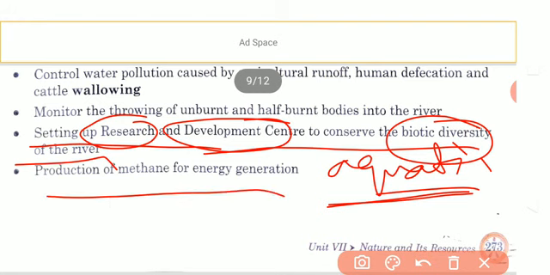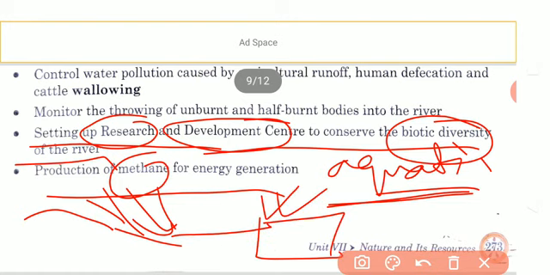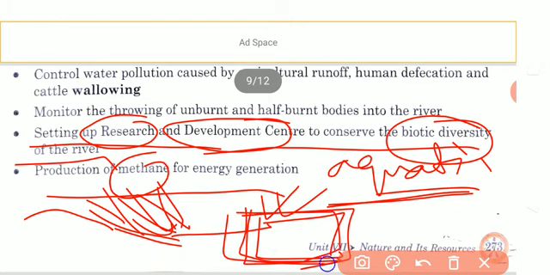Production of methane for energy generation means all kinds of organic waste should be collected, and there should be a methane generation or biogas energy plant. Organic waste, be it human excreta or any other kind of organic waste, should be kept in this chamber, and from there we can get a lot of biogas.